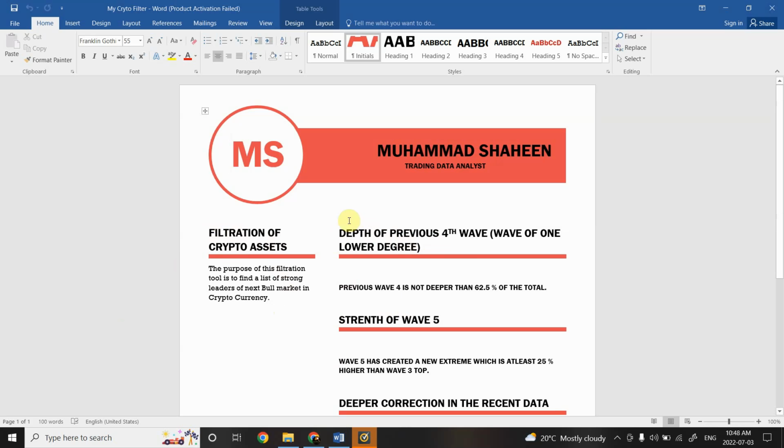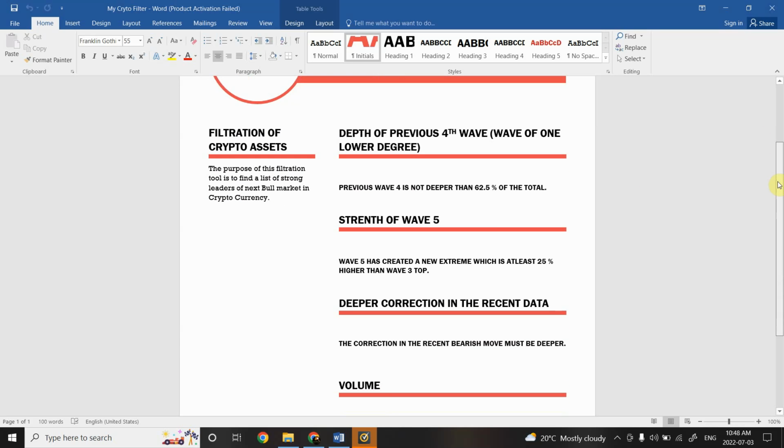These are four different points, and we might come up with another point or two during our analysis, but these are majorly the four points we're going to use to filter all the different cryptocurrencies and find the leaders in the cryptocurrency world. First of all, we're going to look at the previous fourth wave that we have seen. I'm going to indicate on the data that the fourth wave did not go much deeper as compared to other cryptocurrencies or the leaders of the market.